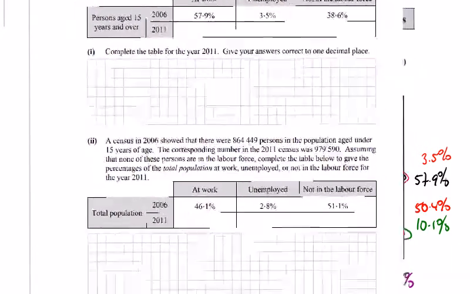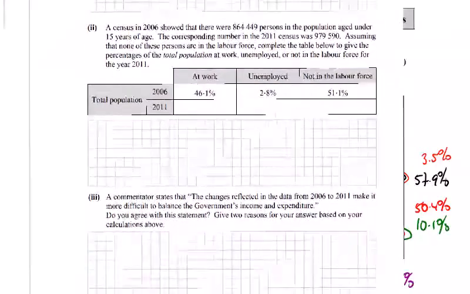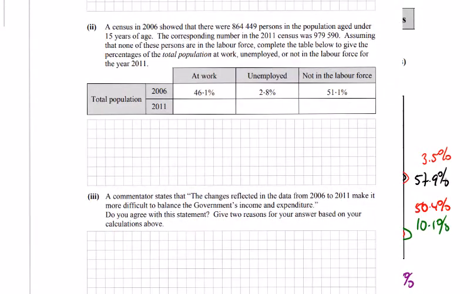So that's that table. This second table, the census showed there were 864,449 persons in the population aged under 15. The corresponding number in 11 was 979,590. Assuming none of these persons are in the labour force, complete the table below to get the percentage of the total population at work, unemployed or not in the labour force for the year 2011.